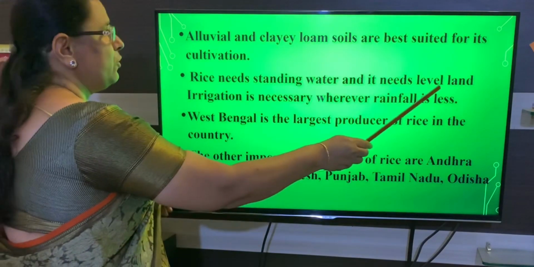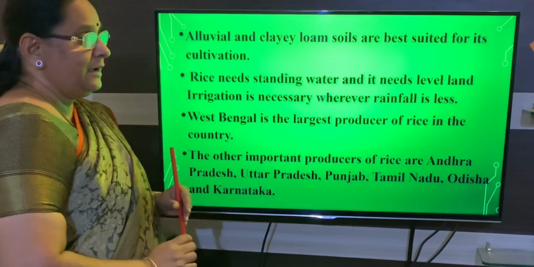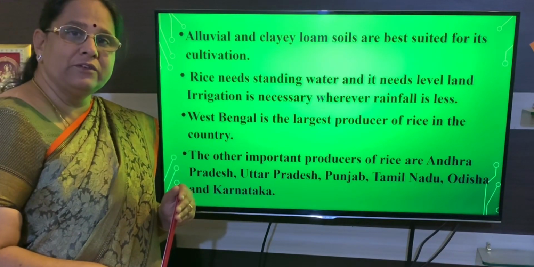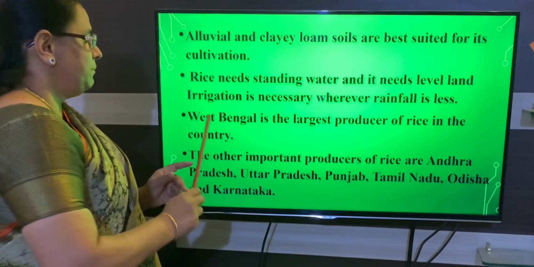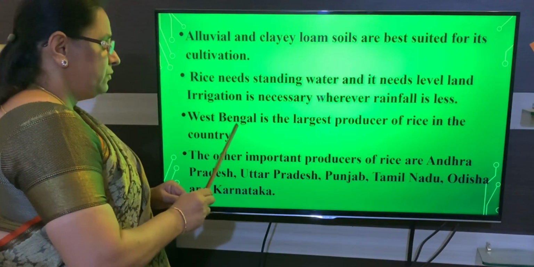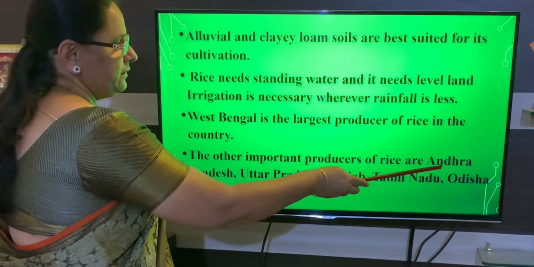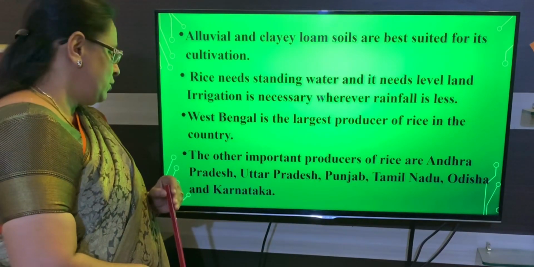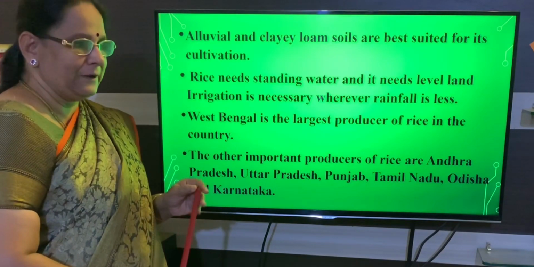So mainly it is grown in level land, and irrigation is necessary for the cultivation of paddy. The largest producer of paddy is West Bengal, and the other states are Andhra Pradesh, Uttar Pradesh, Punjab, Tamil Nadu, Odisha and Karnataka.